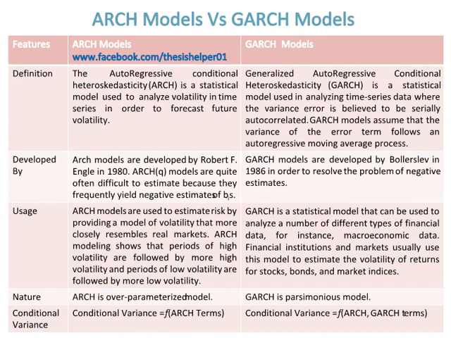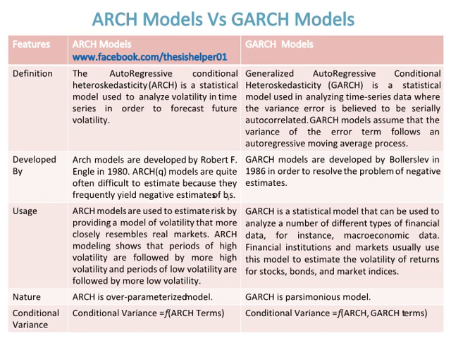GARCH models are used to estimate risk by providing a model of volatility that more closely resembles real markets. GARCH modeling shows that periods of high volatility are followed by more high volatility and periods of low volatility are followed by more low volatility.